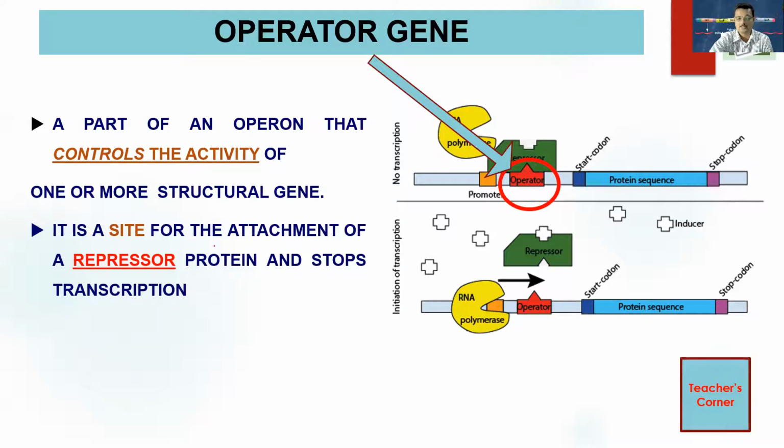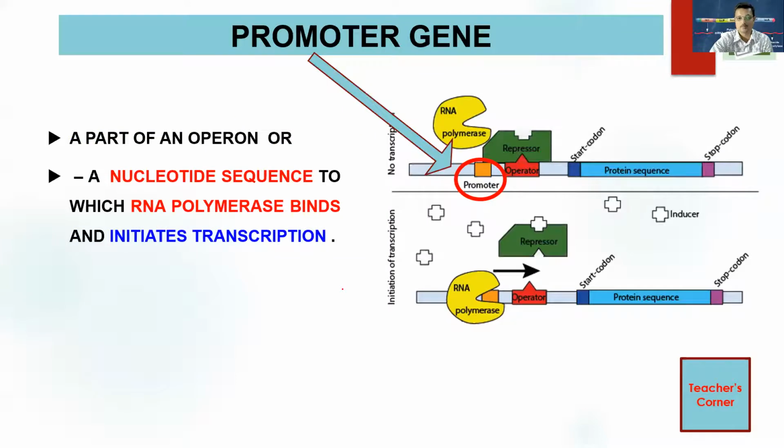So it is a site where the repressor comes and binds. If the operator is somehow blocked, then the whole transcription can be stopped. Promoter gene, a part of the operon, is a nucleotide sequence to which RNA polymerase binds. It is the place where RNA polymerase comes and binds, so it's the starting point and initiates transcription. It comes, binds, and waits for the operator to give a signal to move.